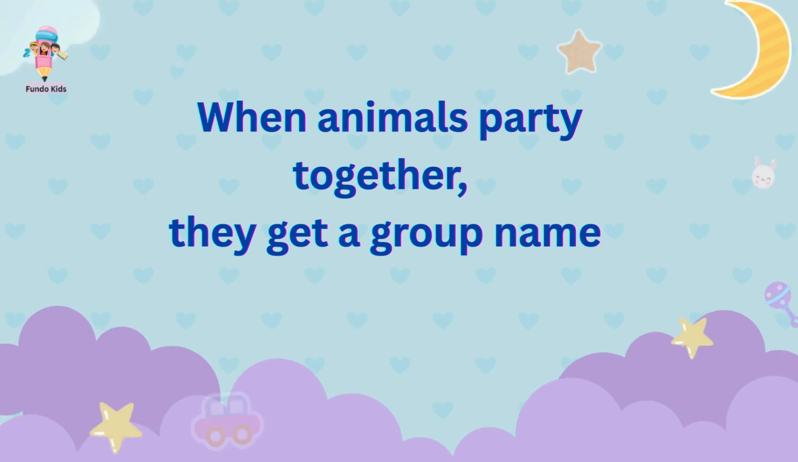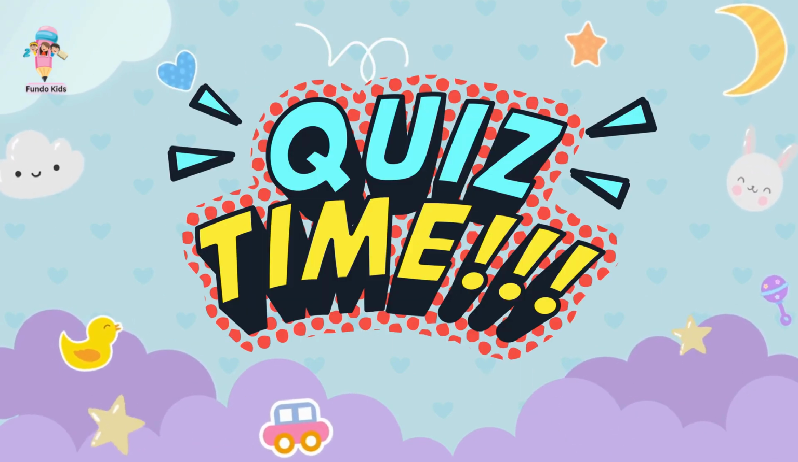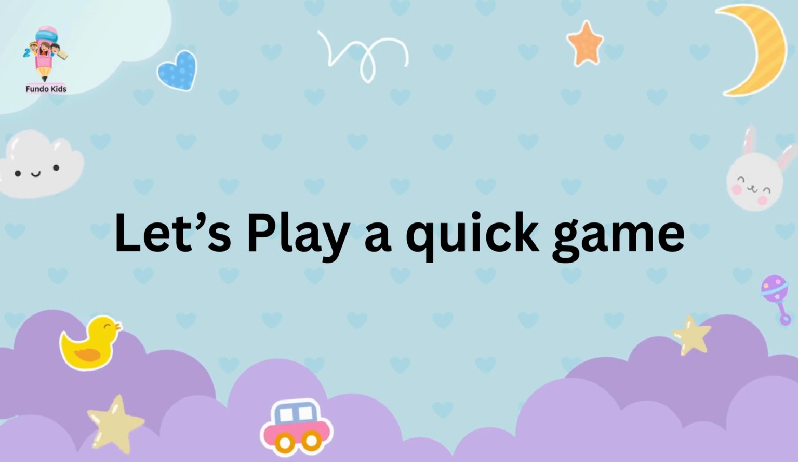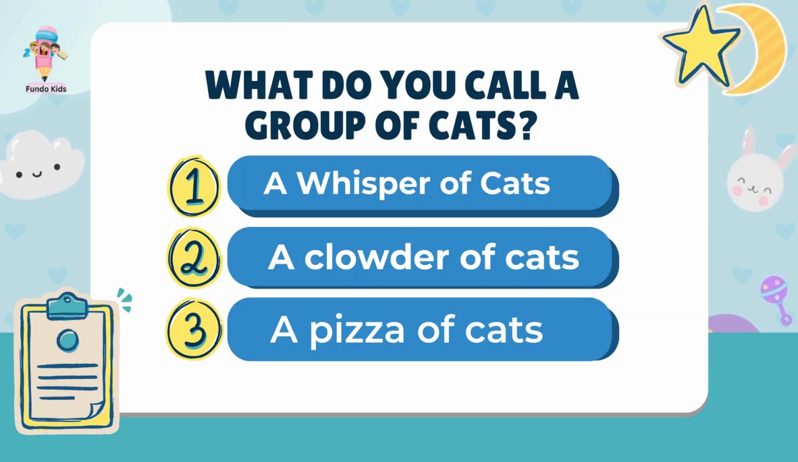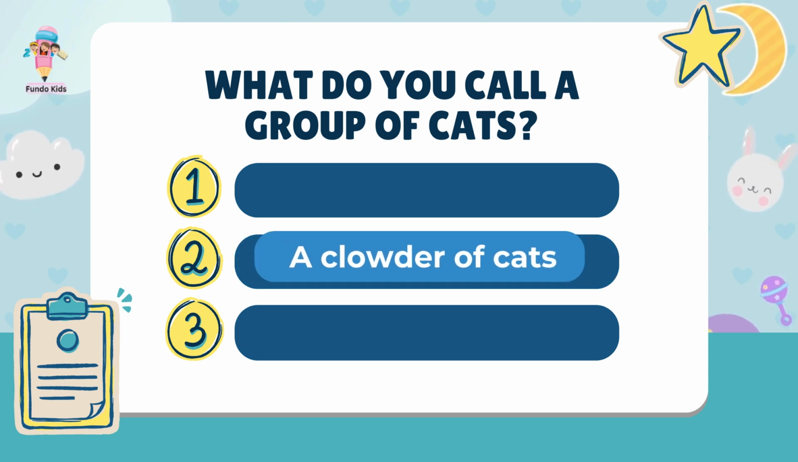Did you know, when animals party together, they get a group name? Quiz time. Let's play a quick game. What do you call a group of cats? 1. A whisper of cats. 2. A clouder of cats. 3. A pizza of cats. The right answer is 2. A clouder of cats.